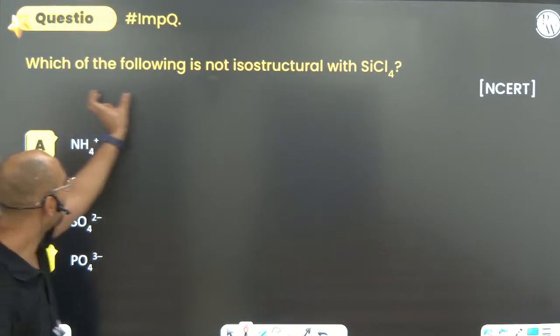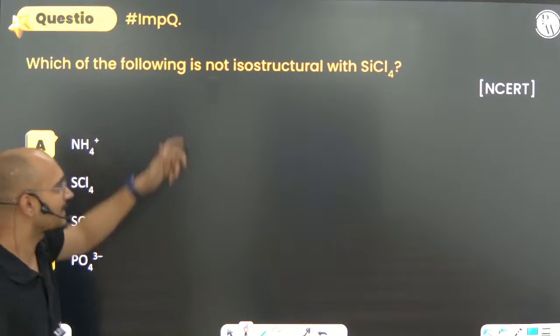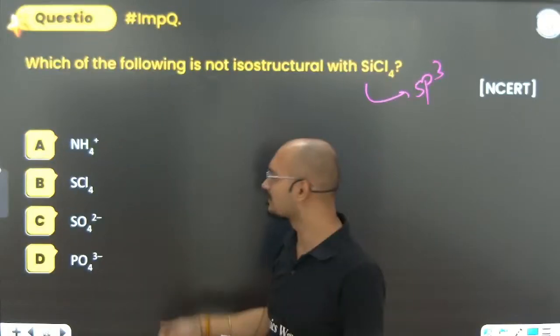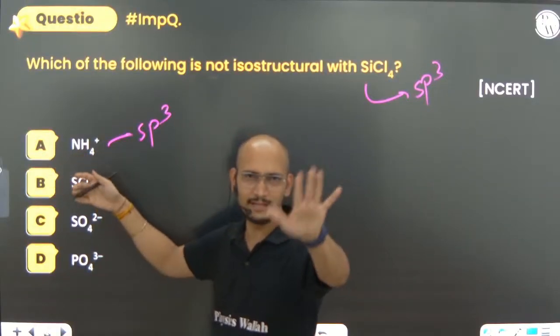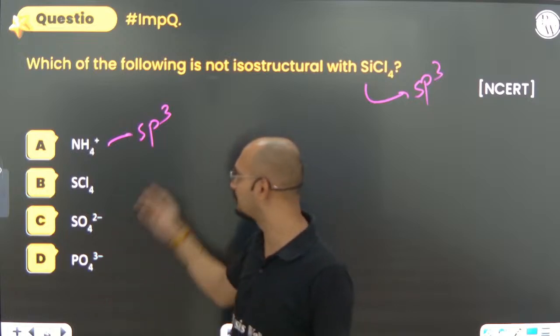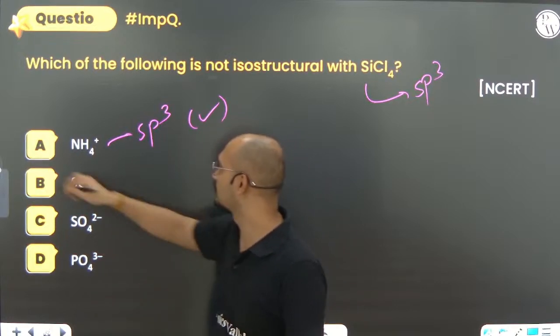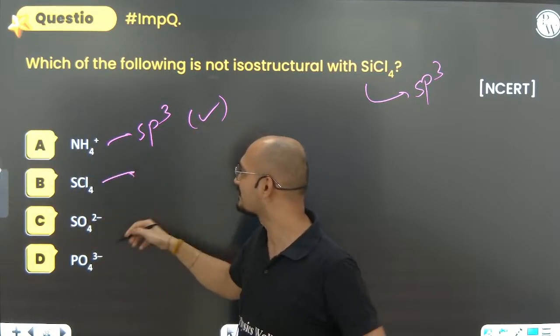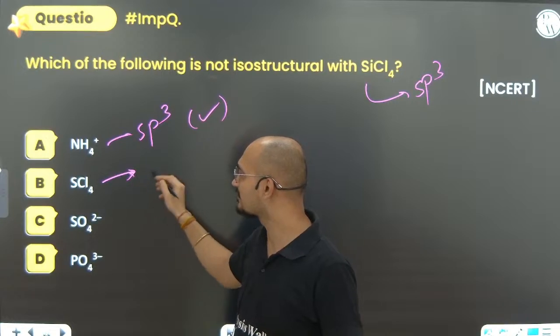Next, which of the following is not isostructural with SiCl4? You can see that it is sp3, and the same here, sp3. Calculate: 5 plus 4 is 9, 9 minus 1 is 8, half of 8 is 4, so sp3. Absolutely correct. Can you see that? So, which is not isostructural? SCl4: S has 6 plus